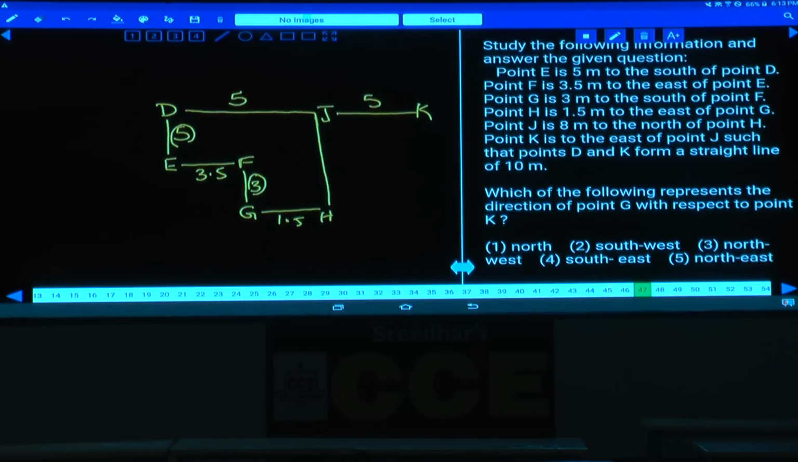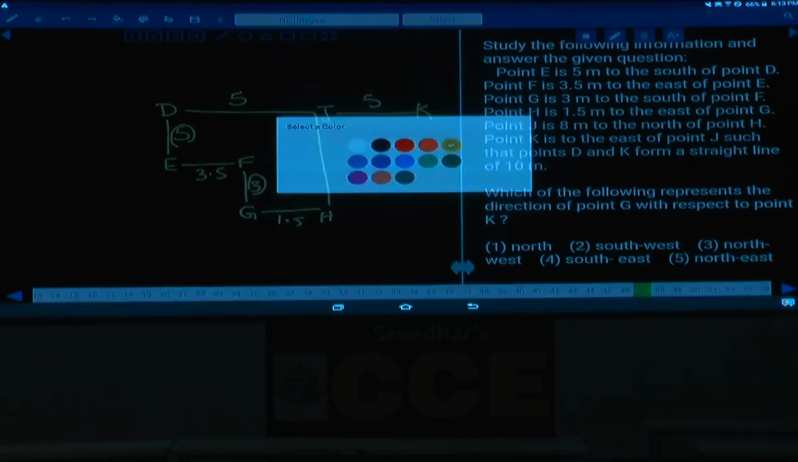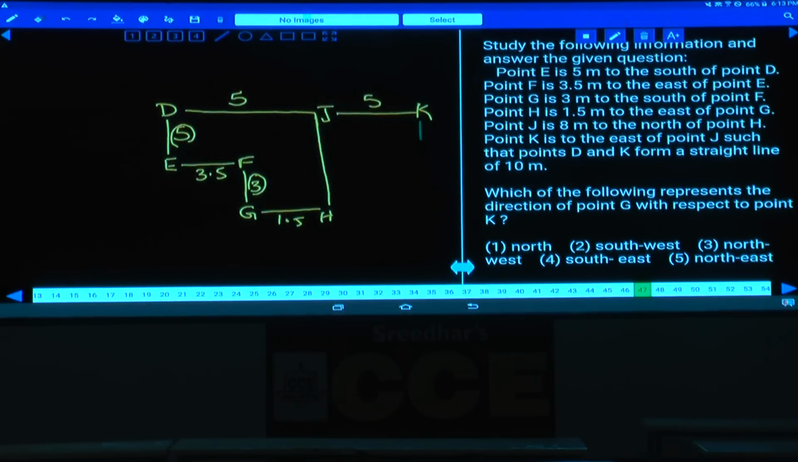Then question number 47. Which of the following represents the direction of point G with respect to point K? G with respect to K. Now what is the direction of G with respect to K? Now K is here, and from K it is towards which direction? This is south and this is west, and south and west, southwest, choice 2.